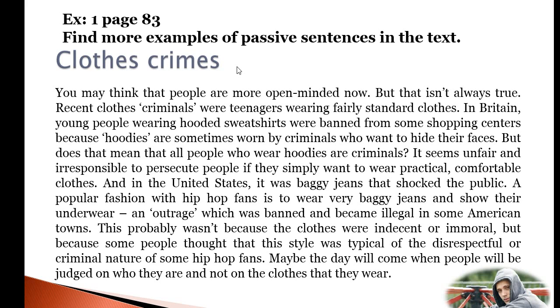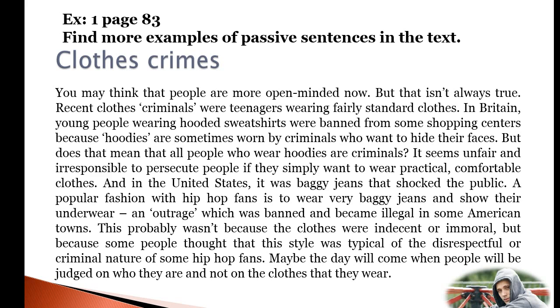Clothes crimes. You may think that people are more open-minded now, but that isn't always true. Recent clothes criminals were teenagers wearing fairly standard clothes. In Britain, young people wearing hooded sweatshirts were banned from some shopping centers because hoodies are sometimes worn by criminals or want to hide their faces. But does that mean that all people who wear hoodies are criminals? It seems unfair and irresponsible to persecute people if they simply want to wear practical, comfortable clothes.